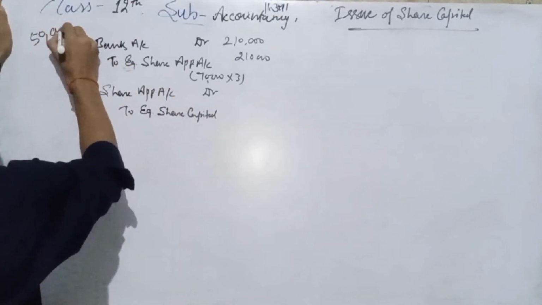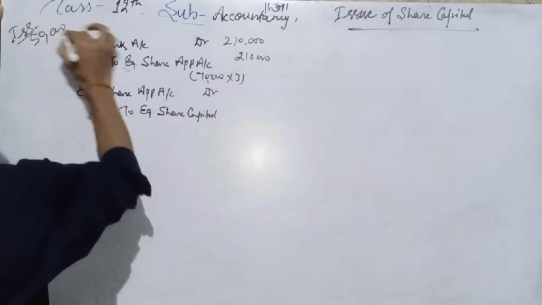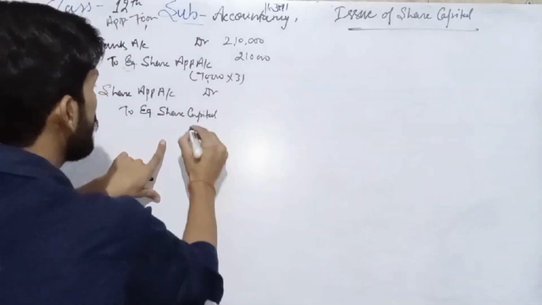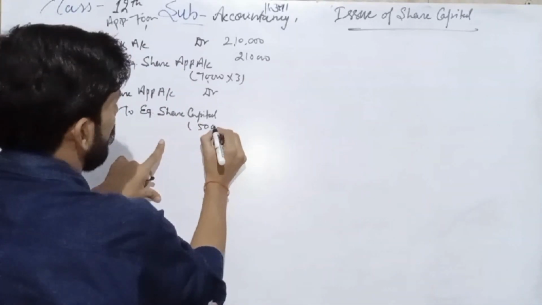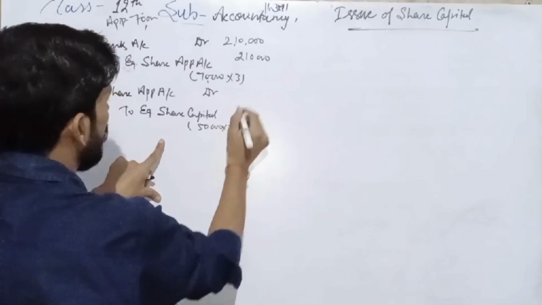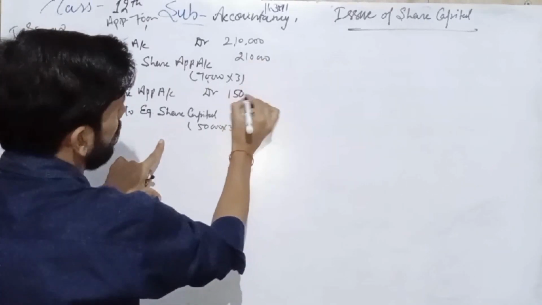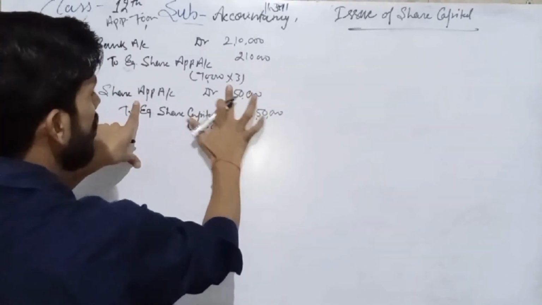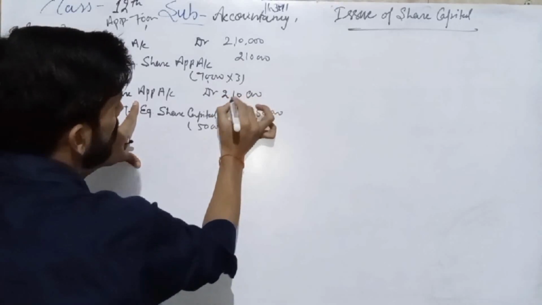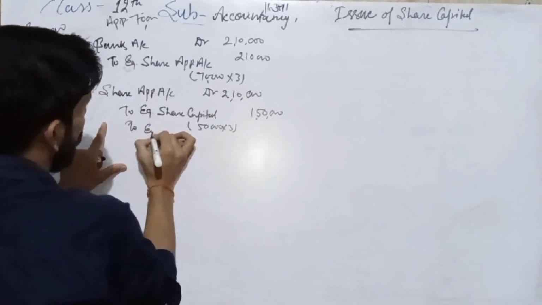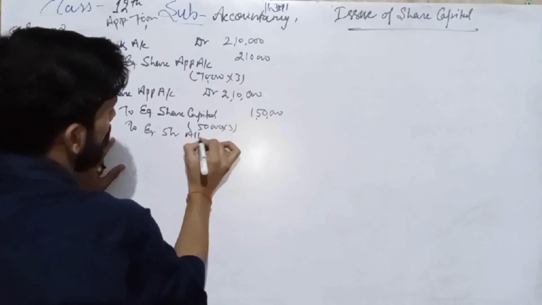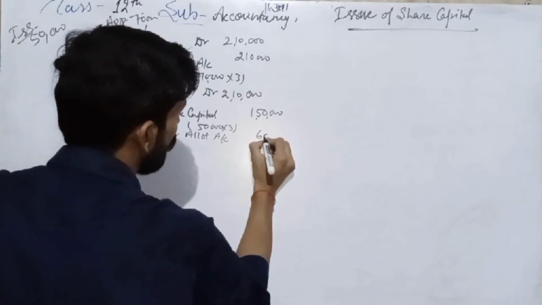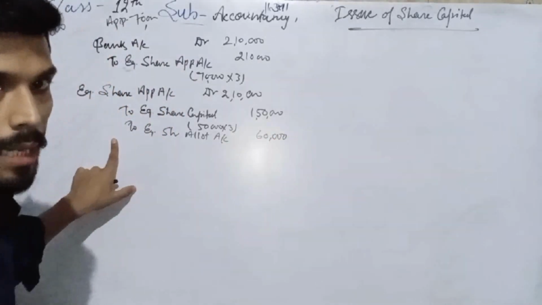What amount do we have to pass? 50,000 shares were issued and applications were received for 70,000. So 50,000 into 3, we have to transfer 1 lakh 50,000 to capital. But in the application account we received 2 lakh 10,000. So equity share application account debit to equity share allotment account, 60,000 we have to transfer.